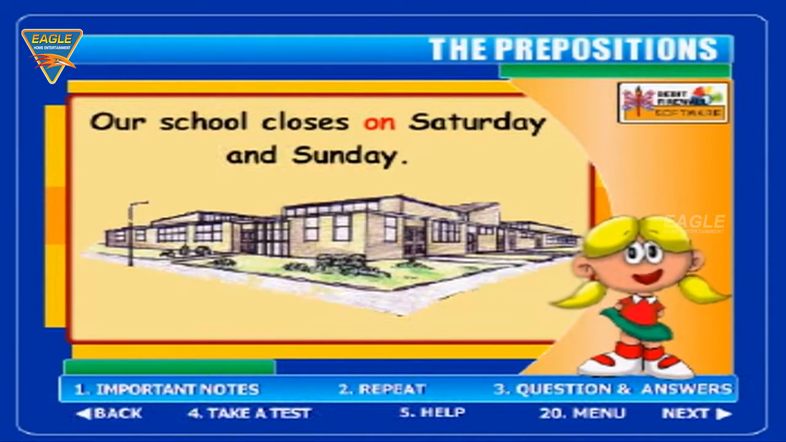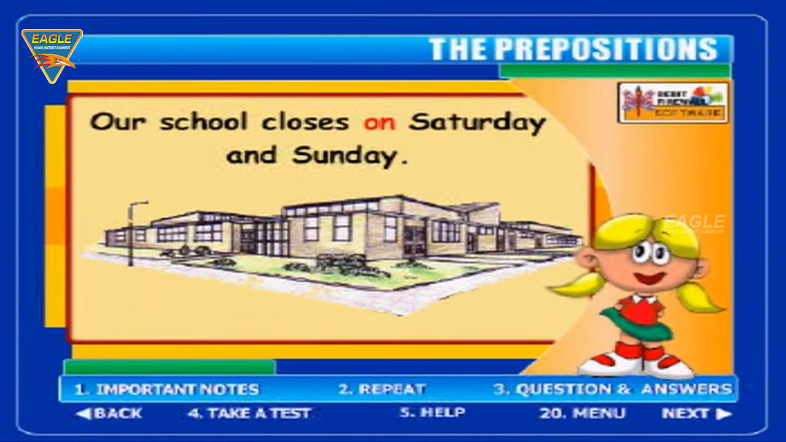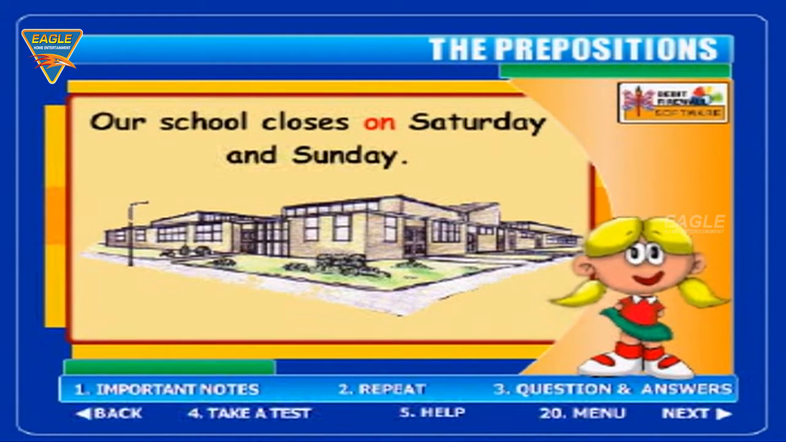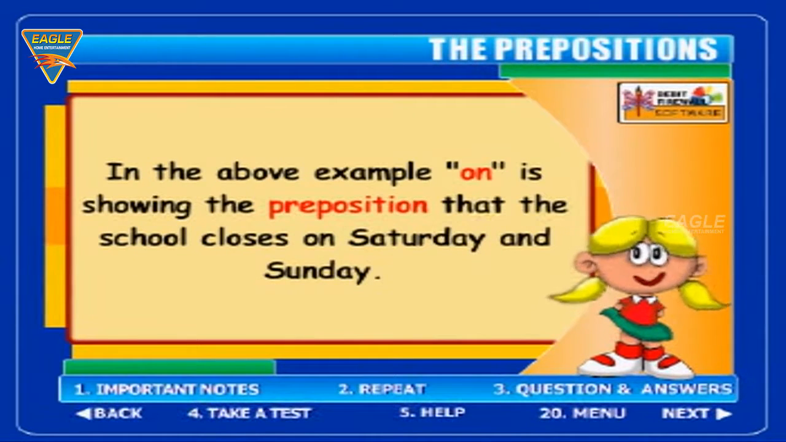Our school closes on Saturday and Sunday. In the above example, on is showing the preposition that the school closes on Saturday and Sunday.